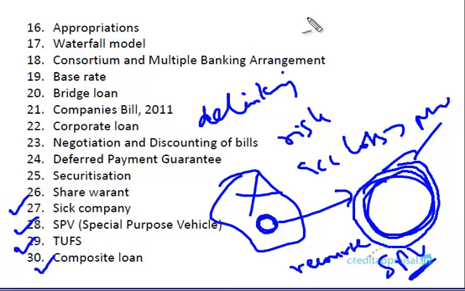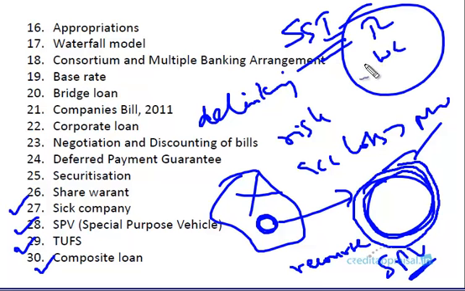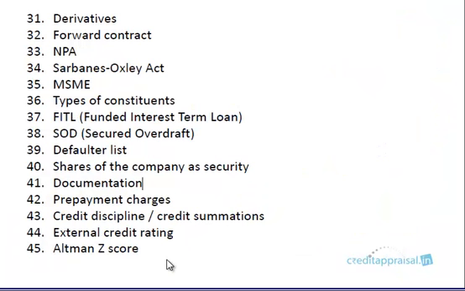Composite loan is usually for small companies. For SSI borrowers you have a facility called composite loan, where the term loan and working capital are clubbed together and sanctioned as a single limit known as a composite loan. It's usually for SME units. You can go to this section for further details.